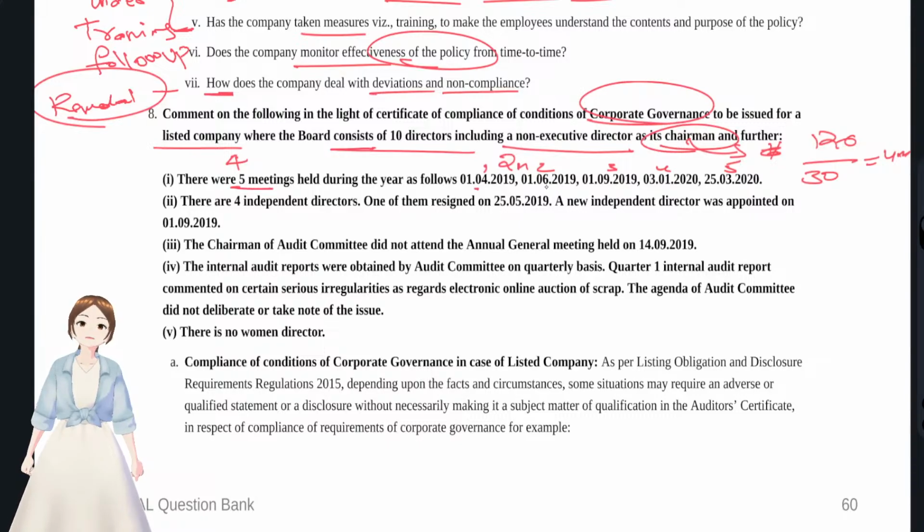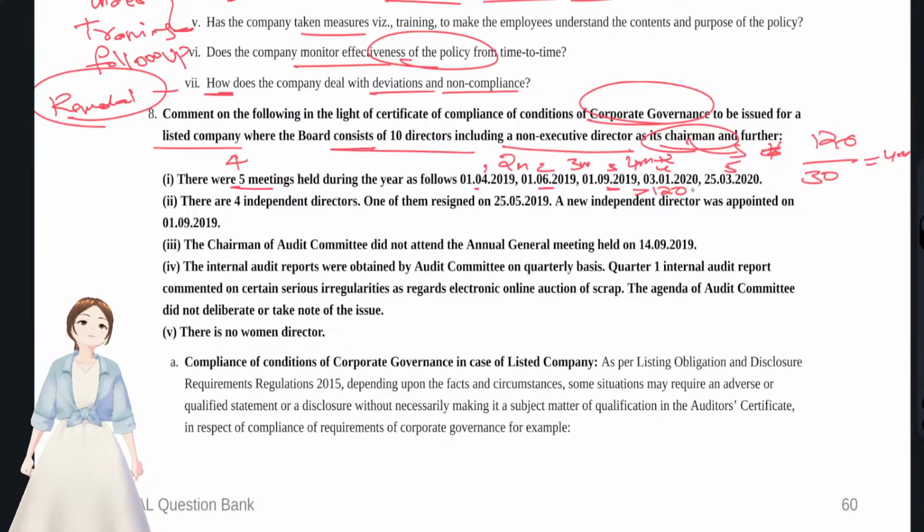June, July, August, September, a 3 months gap, 90 days, less than 120 days, no problem. Then September, October, November, December, 4 months plus 2 days, that is more than 120 days.